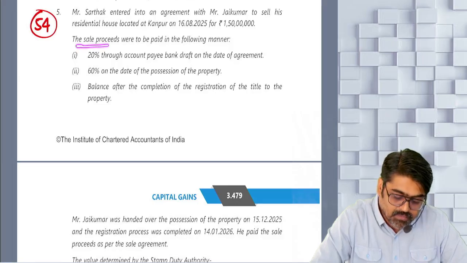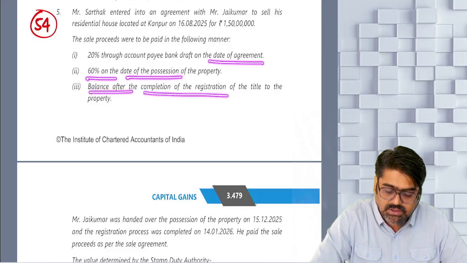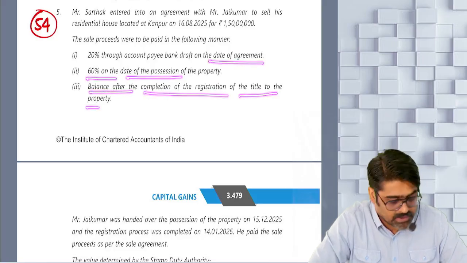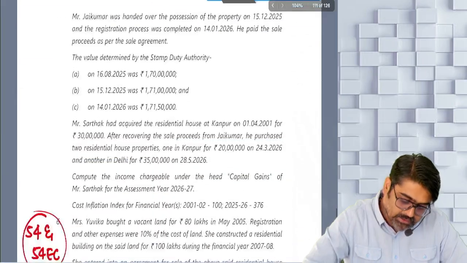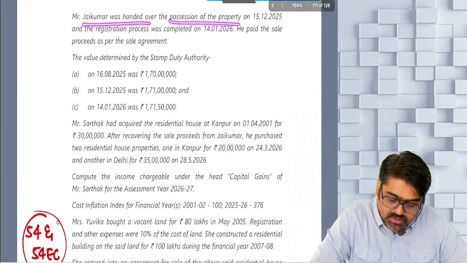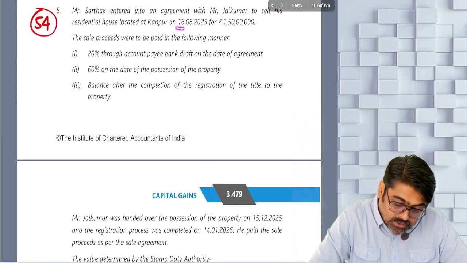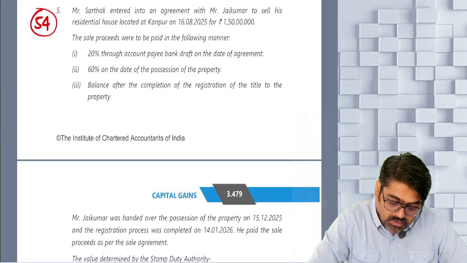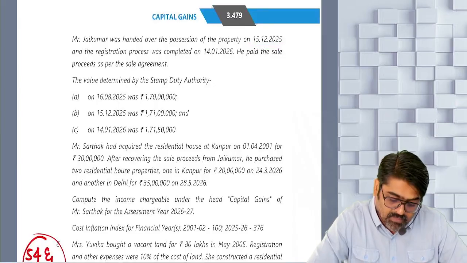Sale proceeds were to be paid in the following manner. 20% through account payee bank draft on the date of agreement, 60% on the date of possession, and balance after the completion of the registration of the title to the property. So this way the entire 1 crore 50 lakhs will be paid. Now Jai Kumar was handed over the possession on 15th of December. So the agreement was made on 16th of August. Yes or no? And possession was given on 15th of December. And the registration happened on 14th of January.